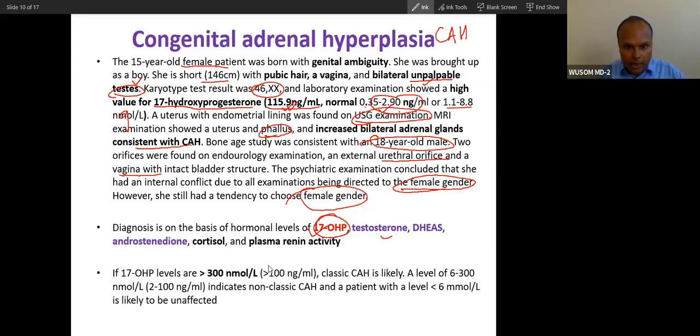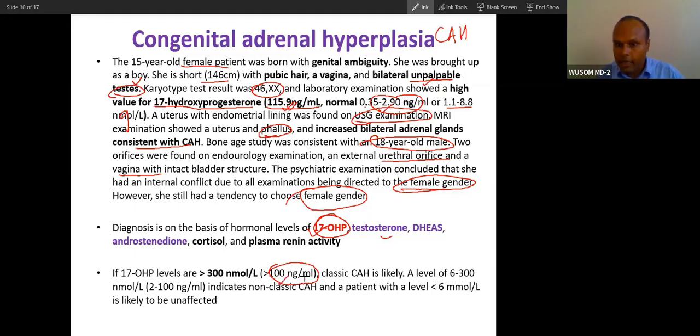Now how do you differentiate? If this value is more than 100 nanogram per ml, like here you can see 150, 160 nanogram per ml, then this is classical. In nanomole per liter, it should be more than 300. Here in the patient we are taking nanogram per ml.